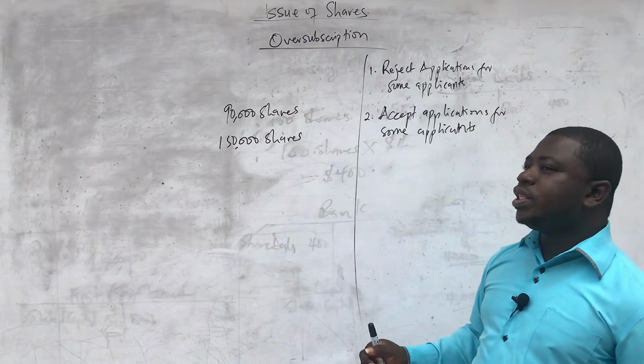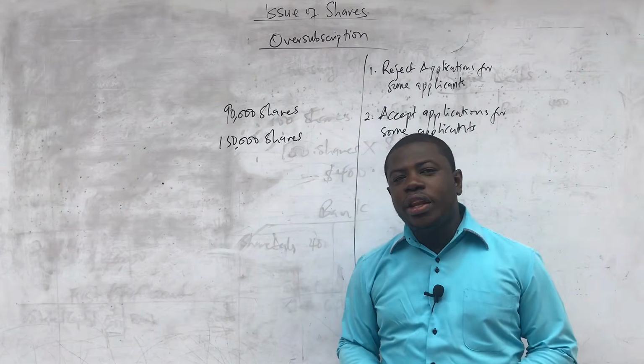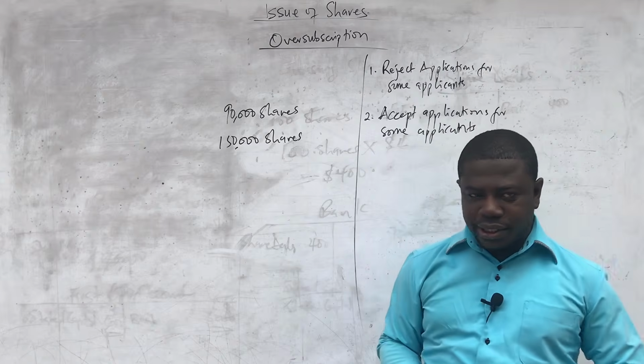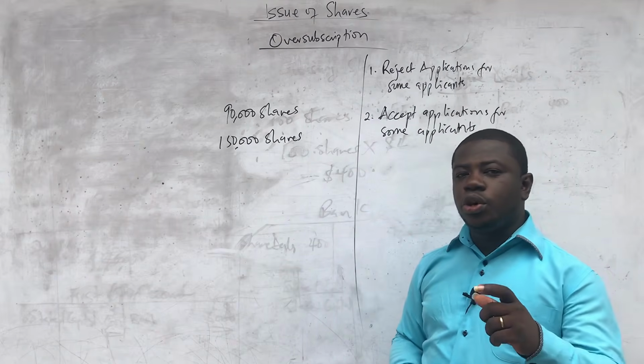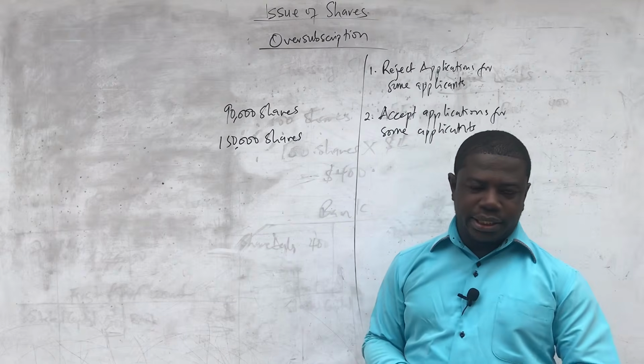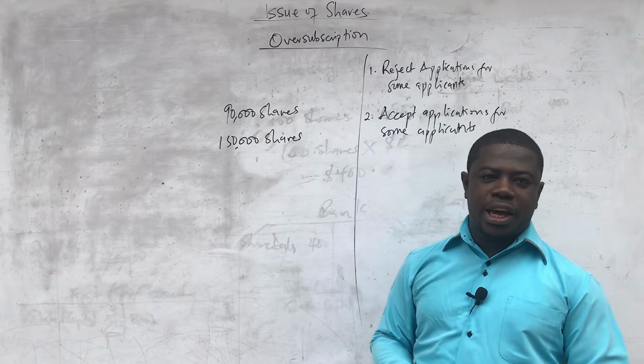You accept. So it's either you reject for some people and you accept for some people, or there is something we call pro rata basis. Now this is the meaning whereby you are going to make sure that you are not going to reject anybody, but then you are going to share for them on the ratio of the applications.